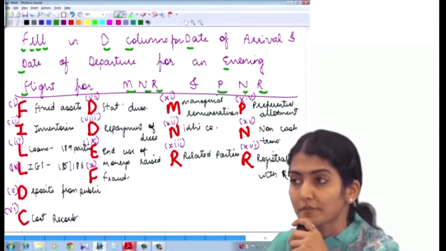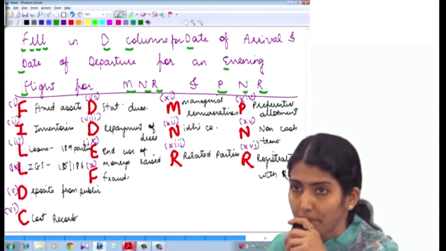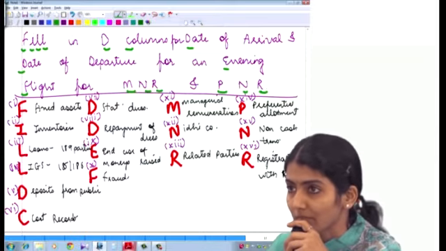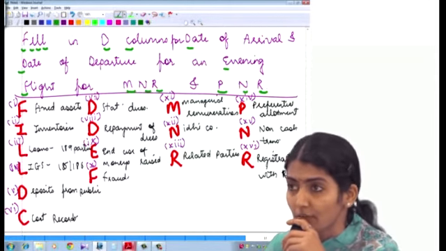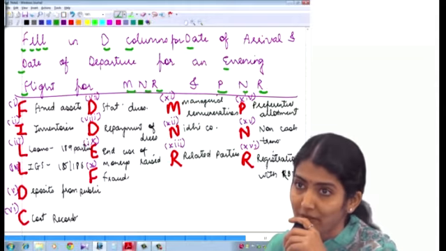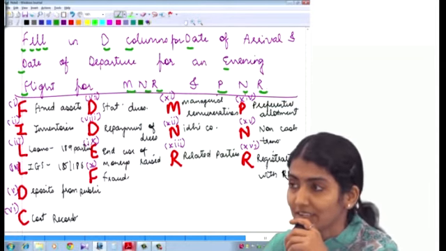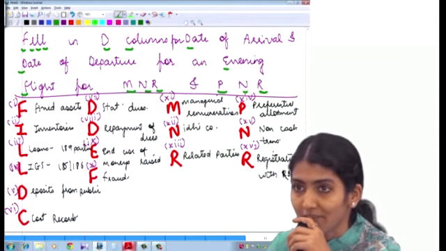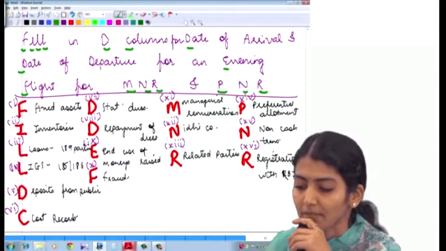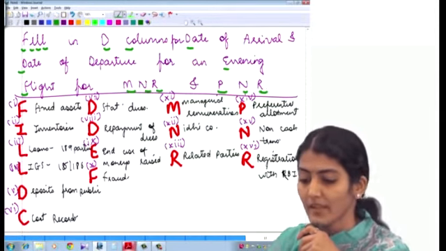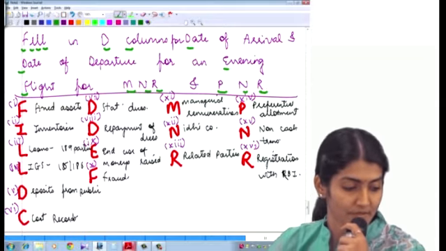Right? So one you have to remember is possible. Possible, the exceptions is, and then after that, this fill in the columns. Adjustment you have to do. Right, fill in the columns for the date of arrival and date of departure for an evening flight for MNR and PNR. Now, okay, right? Then I'll discuss further.